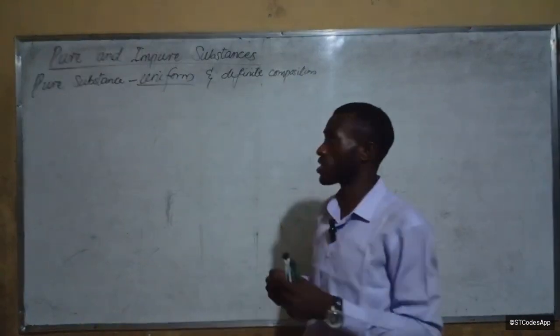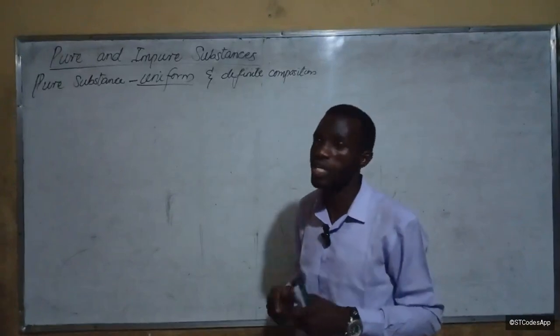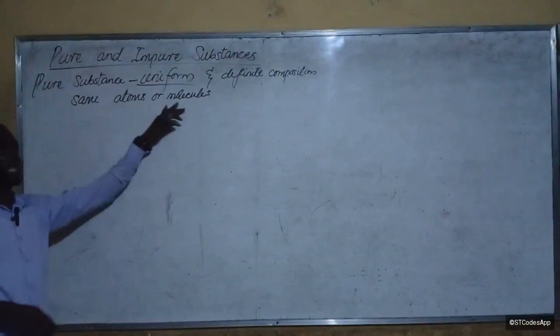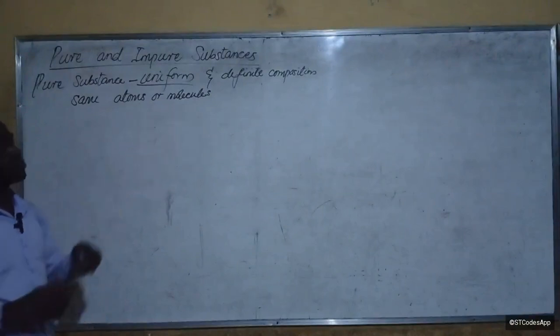Uniformity is in the fact that they contain the same atoms or the same particles, which are atoms or molecules. Is that okay? So they contain the same particles, so we call them the same atoms or molecules.